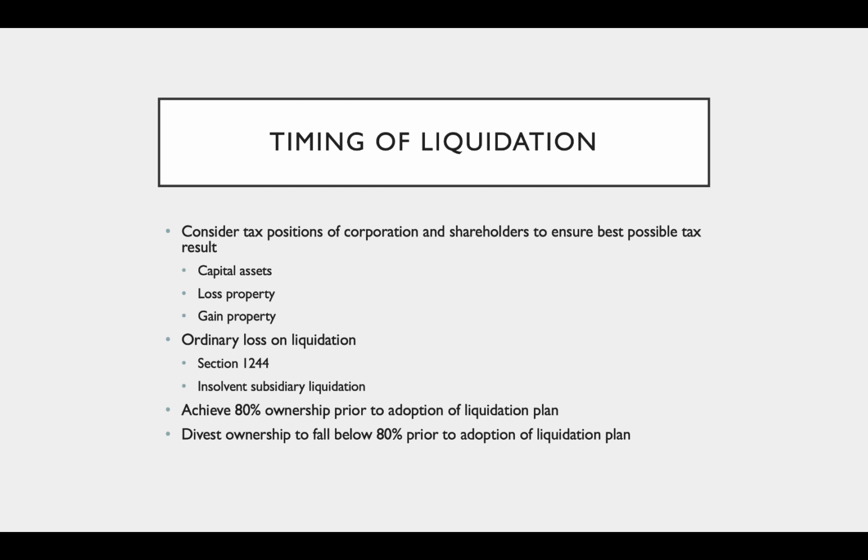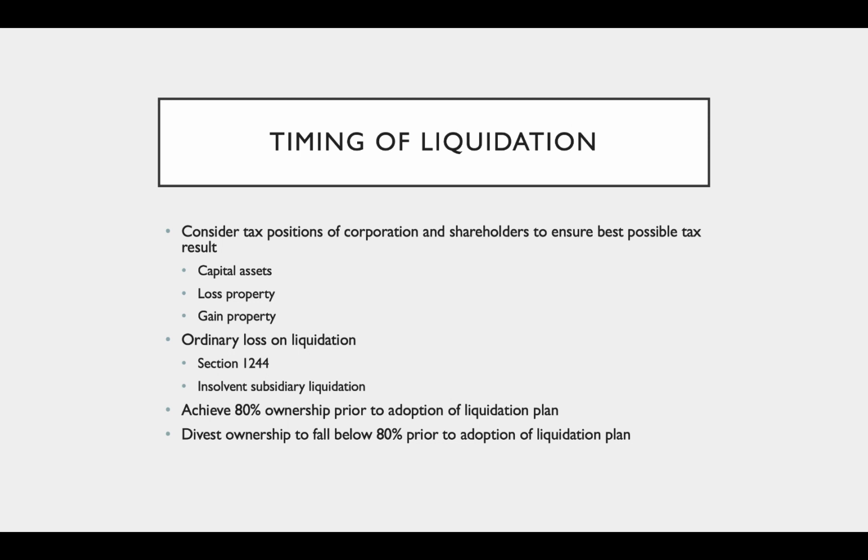We want to look at the lost property and the gained property. We might want to sell some lost property before the plan of liquidation. And if we have gain and lost property, we want to coordinate that so that we can have the capital losses offset any capital gains. We also want to see if we can create any ordinary loss on liquidation, right? We can do that through Section 1244, or if it is a corporate shareholder, Section 165 and 166, if that corporation is insolvent, would allow ordinary loss.